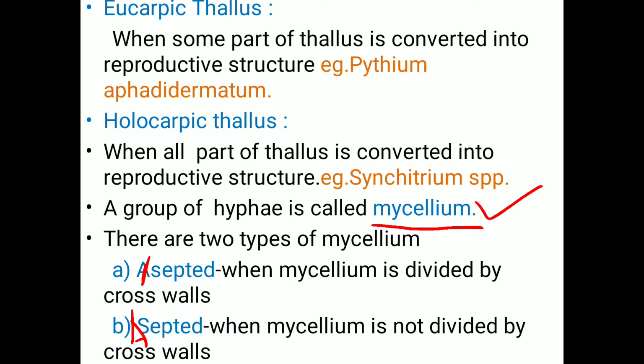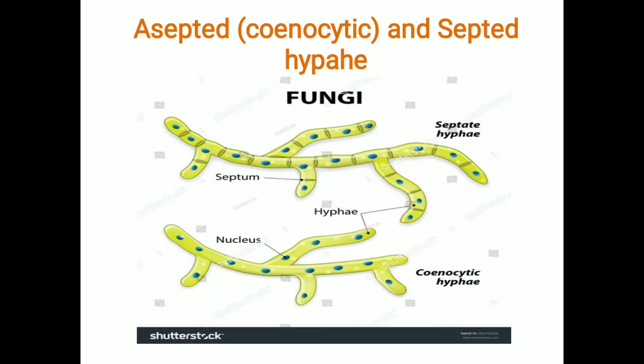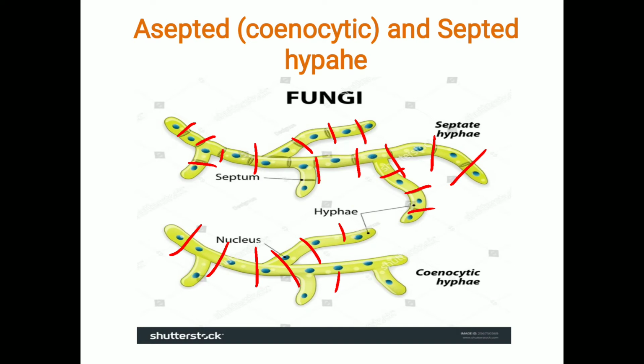When the mycelium is divided by septa or cross walls into suitable compartments, then it is called septate mycelium. In aseptate mycelium, no such compartments are present in the fungus, and it is called coenocytic or aseptate mycelium or hyphae.